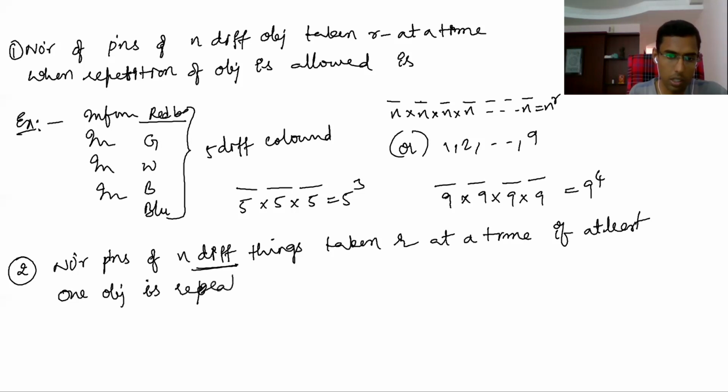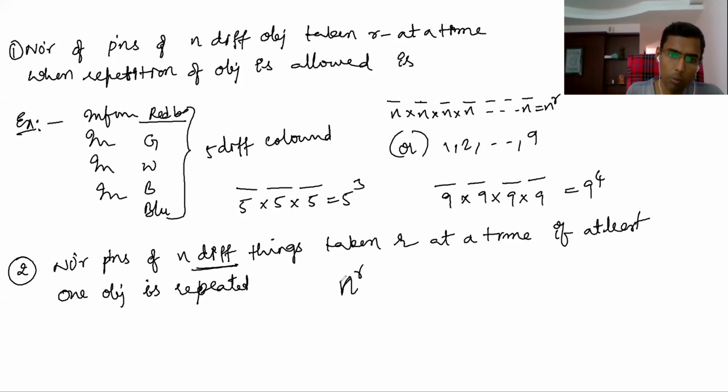Earlier, the number of permutations of n different things taken r at a time was nPr. Now, when repetition is allowed, the total number of permutations is n to the power of r.